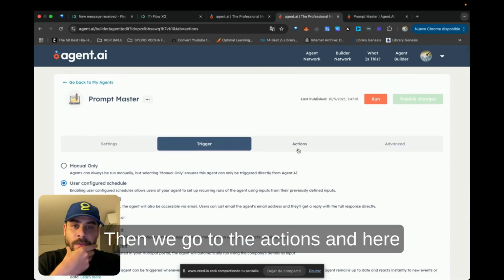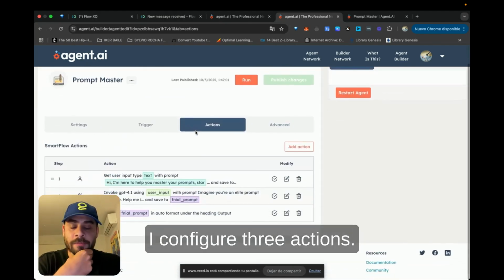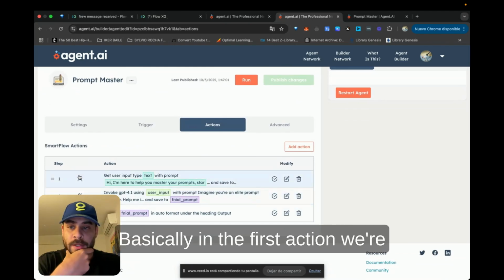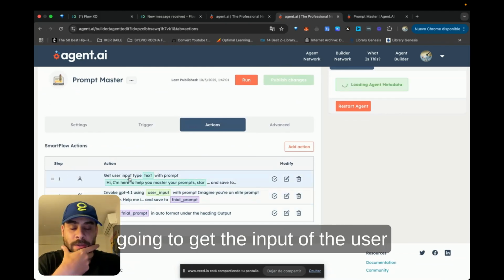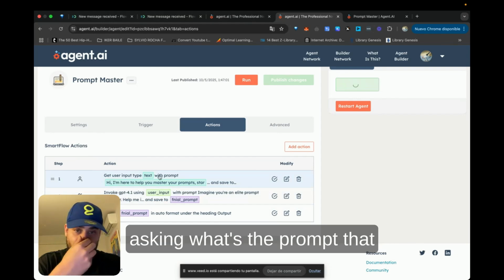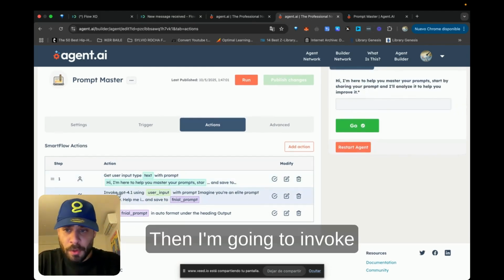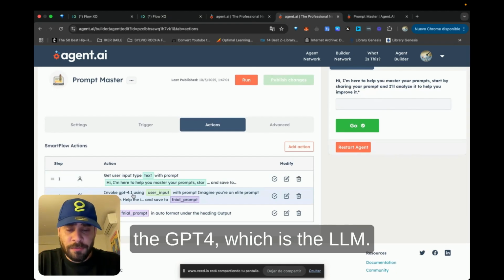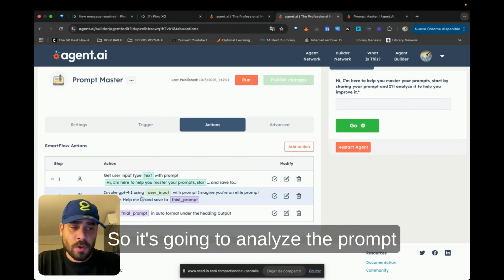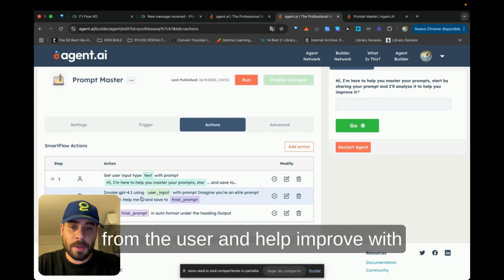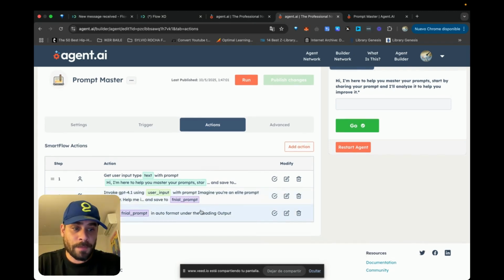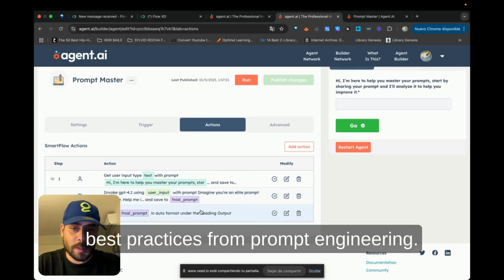Okay. Then we go to the actions, and here I configured 3 actions. Basically, in the first action, we're gonna get the input of the user, asking what's the prompt that the user wants to improve. Then I'm going to invoke the GPT-4, which is the LLM. So it's going to analyze the prompt from the user and help improve with best practices from prompt engineering.